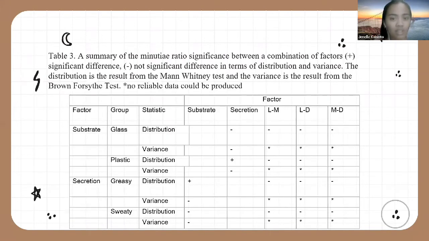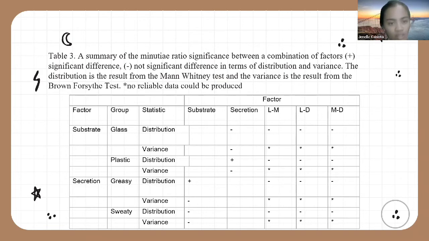Next is the secretion type, which are the sweaty or greasy. We actually found that the distribution again has a significant difference in that the average Minutiae ratio of the greasy prints is greater than those of the sweaty prints, meaning more Minutiae from the greasy prints withstood the passage of time. In the variance, there is no significant difference, meaning that the rate at which they decreased when compared to their secretion type is homogeneous.